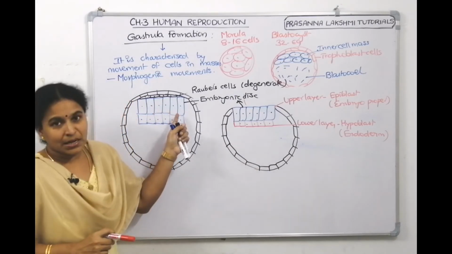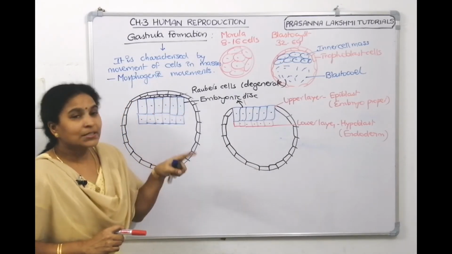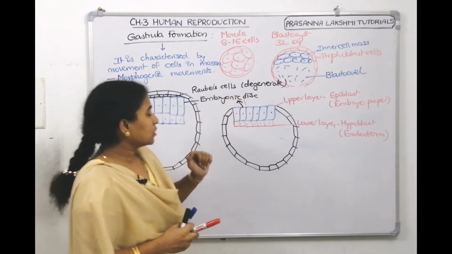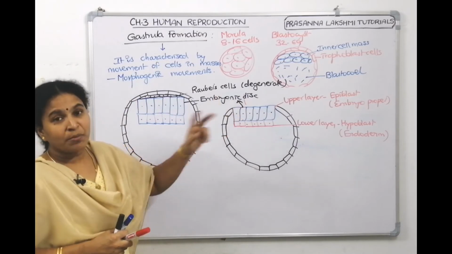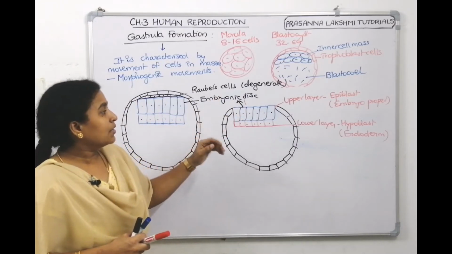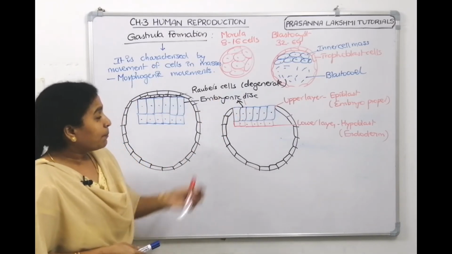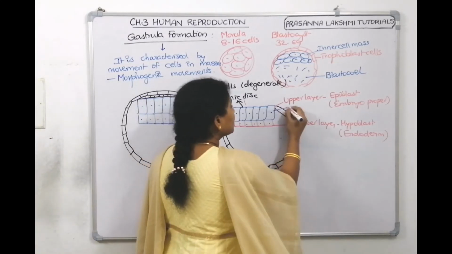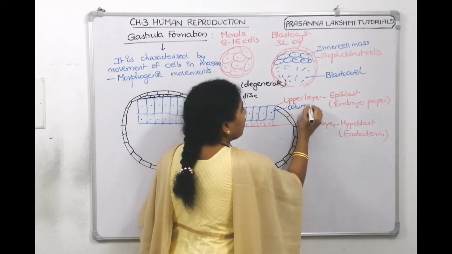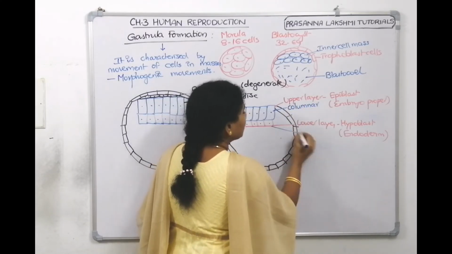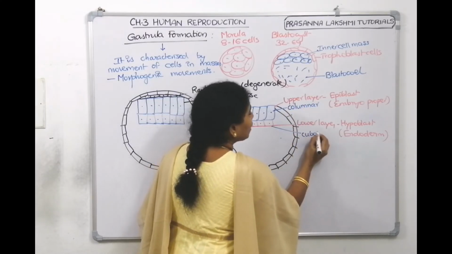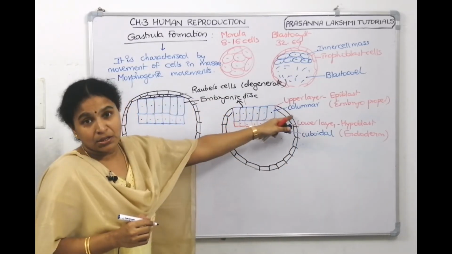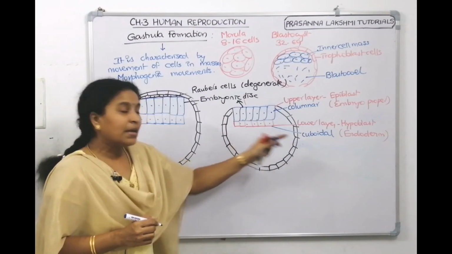We told that this is an embryonic disc. When the robber cells disintegrate, degenerate, now these cells occupy the topmost layer and they divide to make two layers. Now the upper layers are columnar. What is the shape of the upper layer? See, it is columnar. The lower layer cells are cuboidal. The upper layers of cells are columnar in appearance. The lower cells are cuboidal in appearance. Now these cells are making the embryo and this cell will make endoderm.